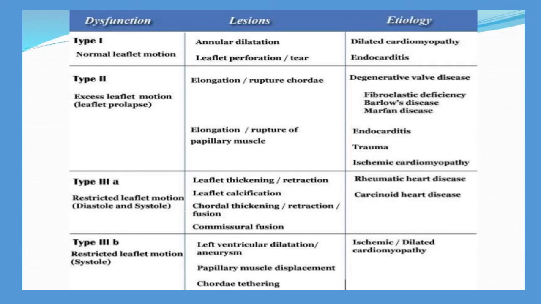And in type 3B, the dysfunction is restricted leaflet motion and the lesion is left ventricular dilatation or aneurysm, or papillary muscle displacement or chordae tethering. And the etiology is caused by ischemic or dilated cardiomyopathy.